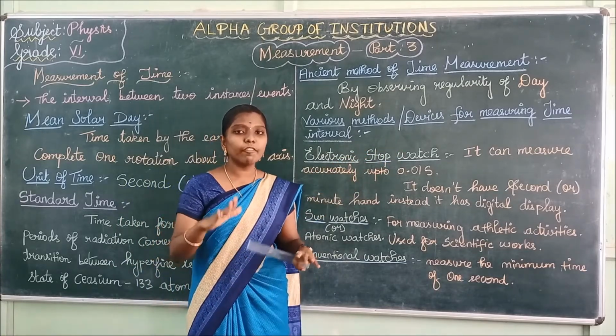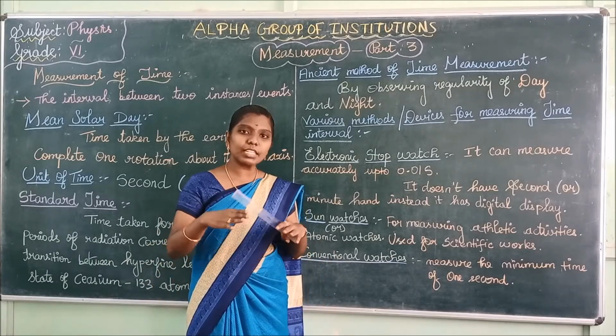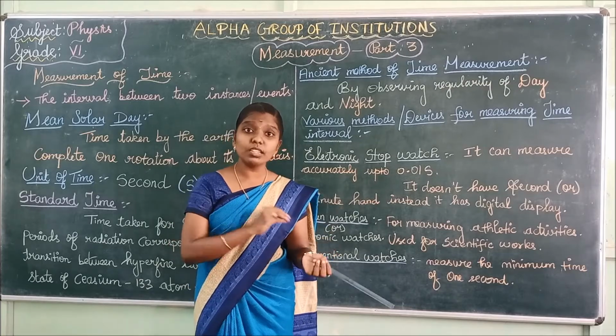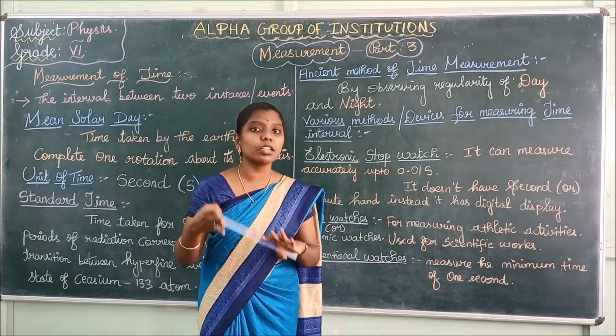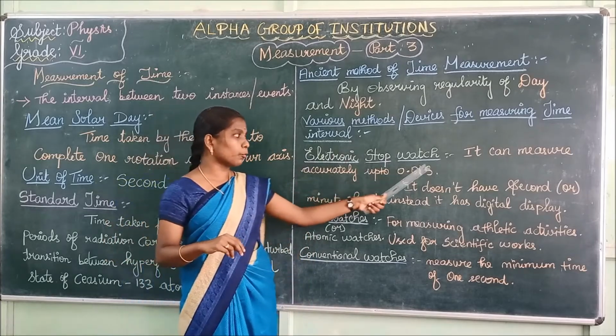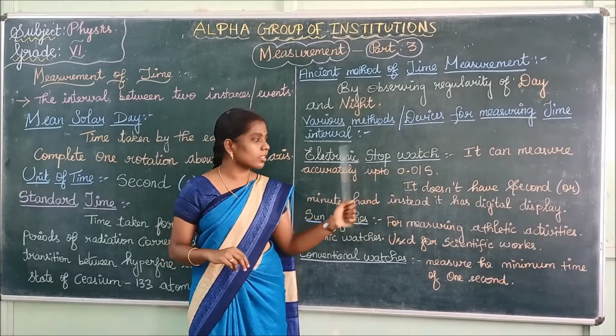Nowadays everything has become digital. In this present technology, everything is in digital format. They are not using wristwatches anymore, they are using only digital watches, that is, electronic watches. An electronic stopwatch can measure accurately up to 0.01 seconds.